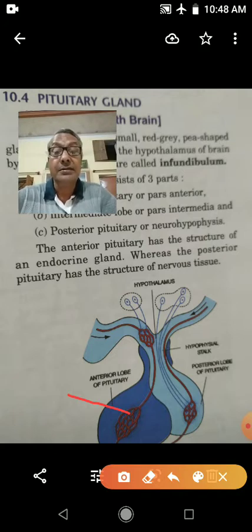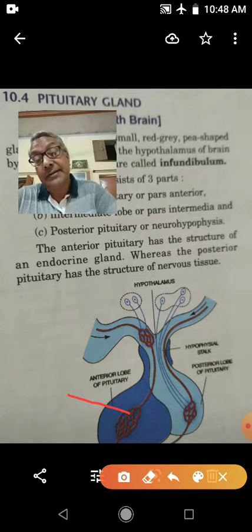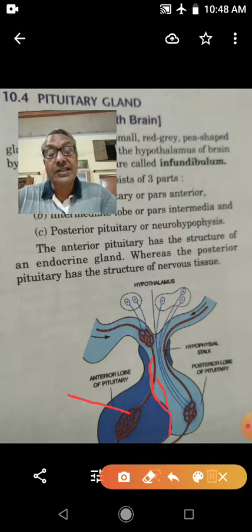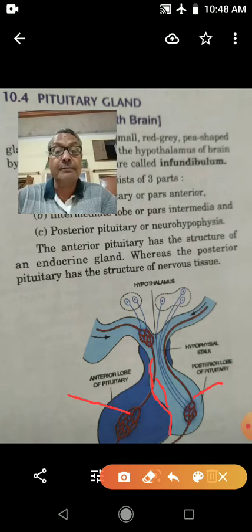And in the middle of it there is the intermediate lobe of the pituitary gland, and this portion is called the posterior lobe of the pituitary gland.